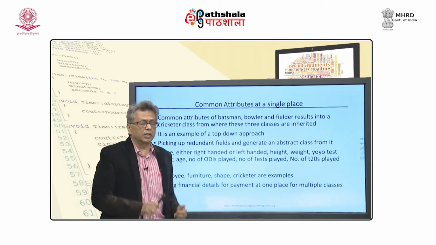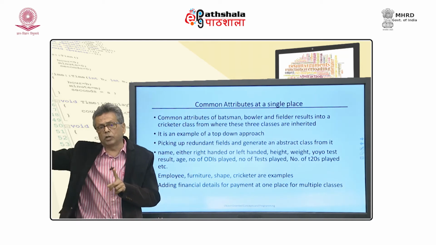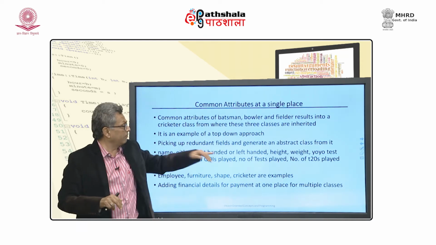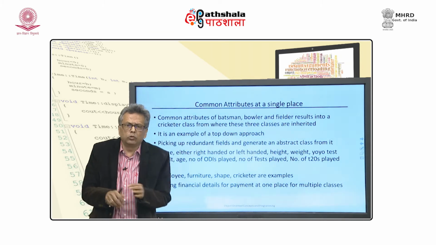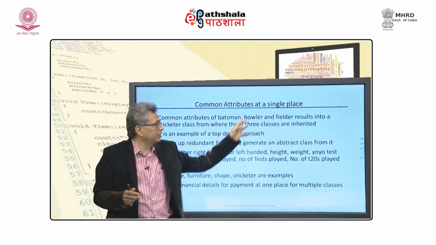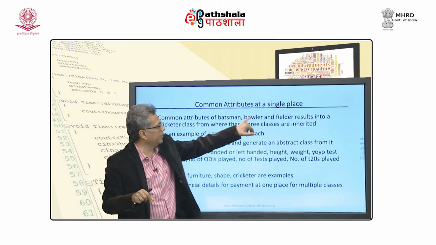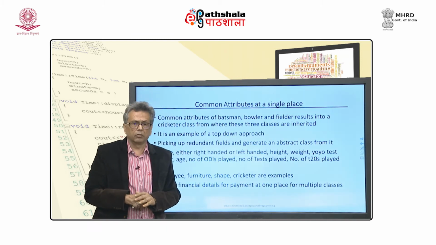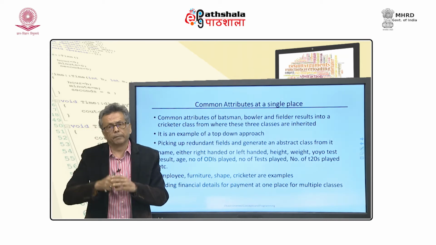Now, please understand one thing, here we are talking about classes which do not have any real world counterpart. I have somebody who is a batsman, who is a bowler, who is a fielder, but do I have somebody who is only a cricketer and not this? No. In fact, you pick up any object, it will be either bowler, batsman or fielder, but obviously I need an additional class called cricketer, so I am adding it.